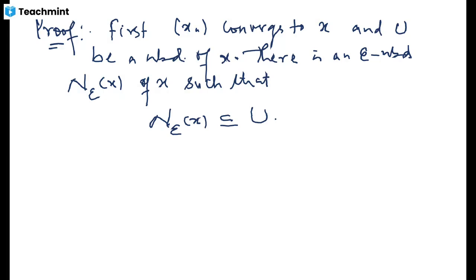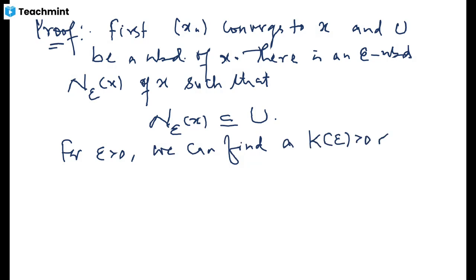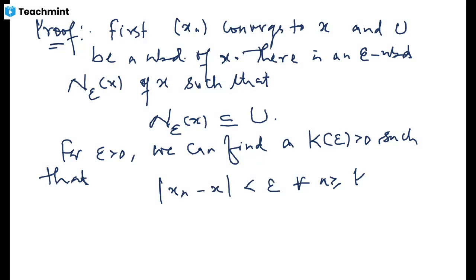Now you use the definition of convergence, which says that for this choice of epsilon greater than 0, since the sequence is converging to x, we can find a positive number k such that the distance of the terms of the sequence from x will be less than epsilon for all n greater than or equal to this number k.